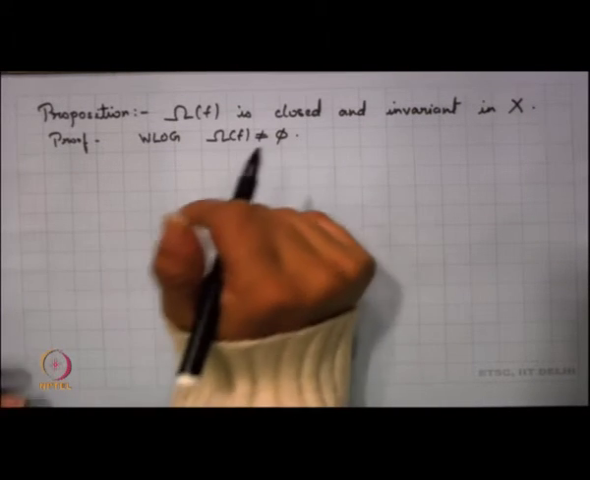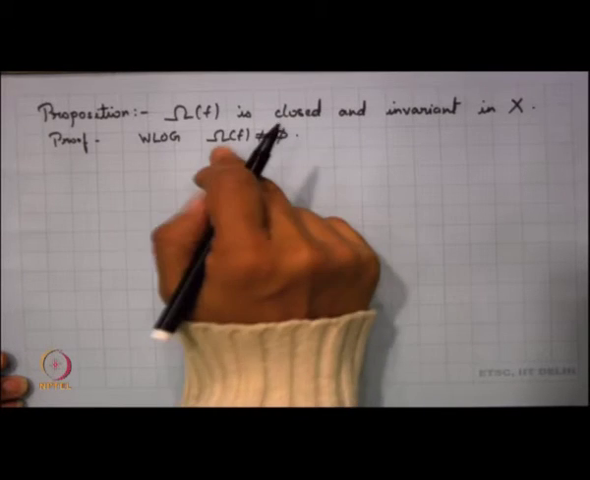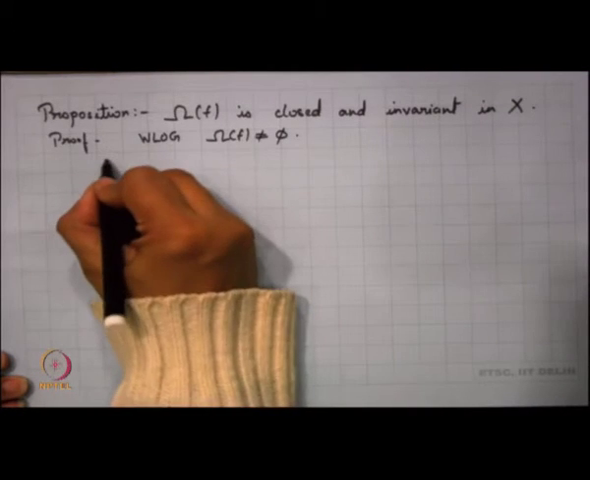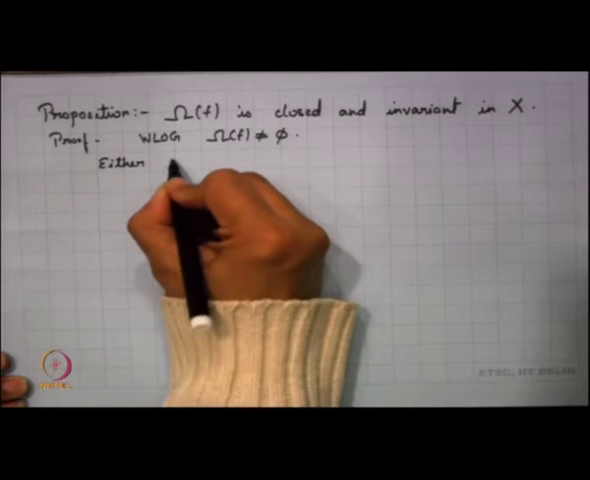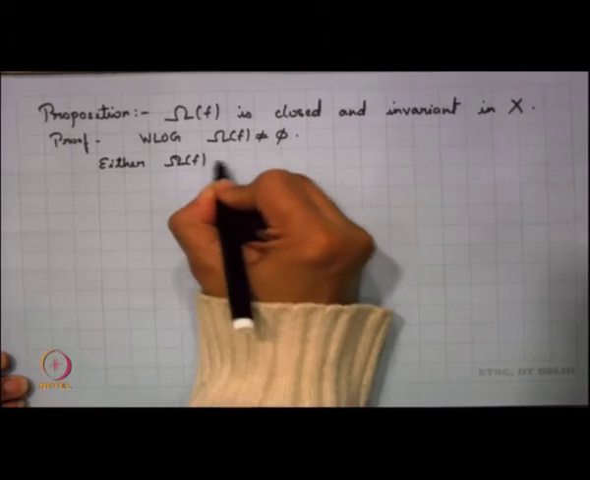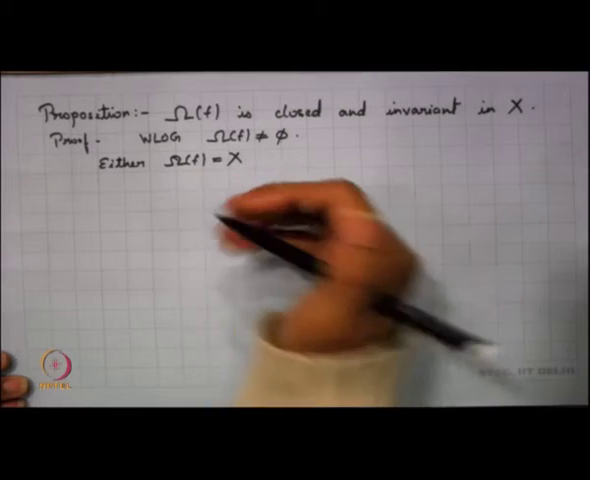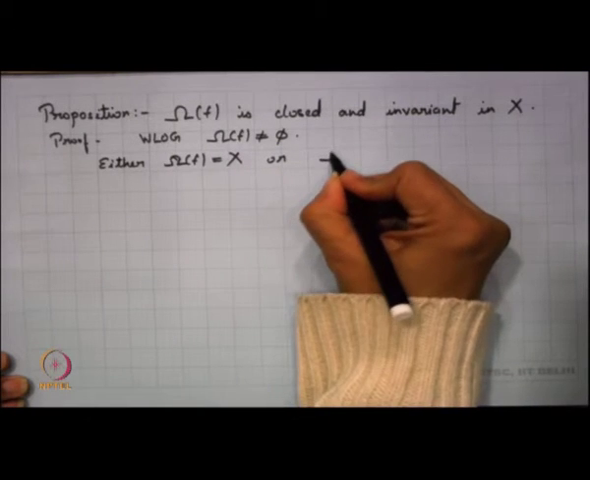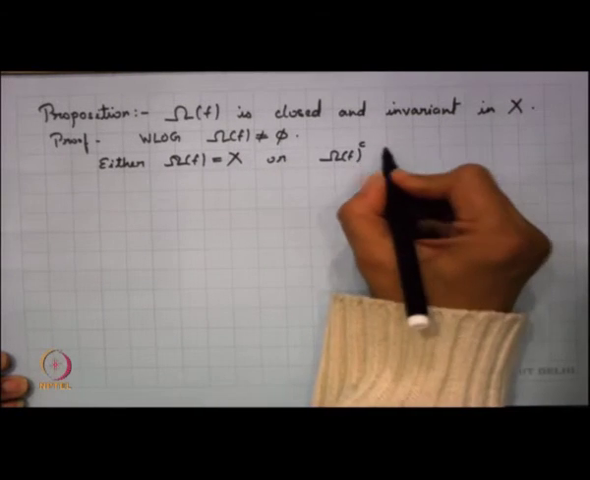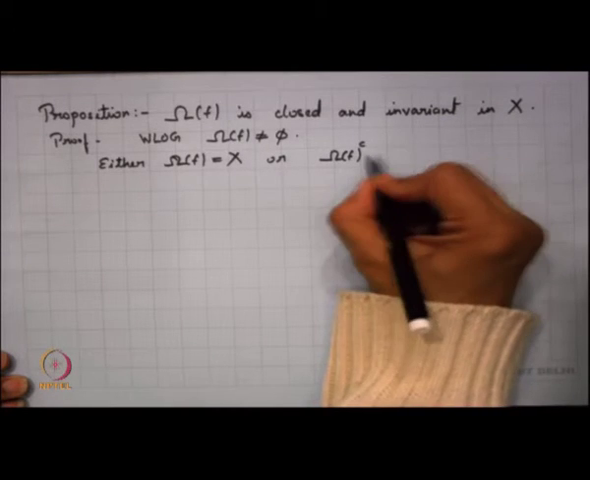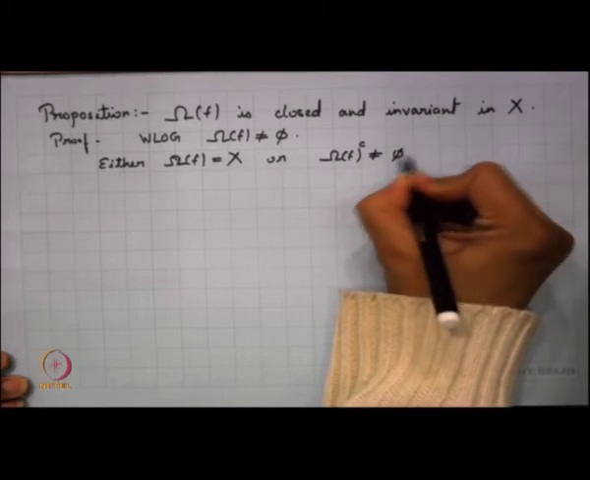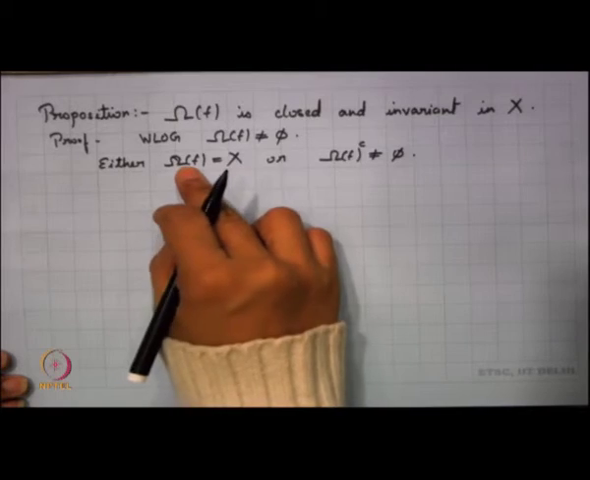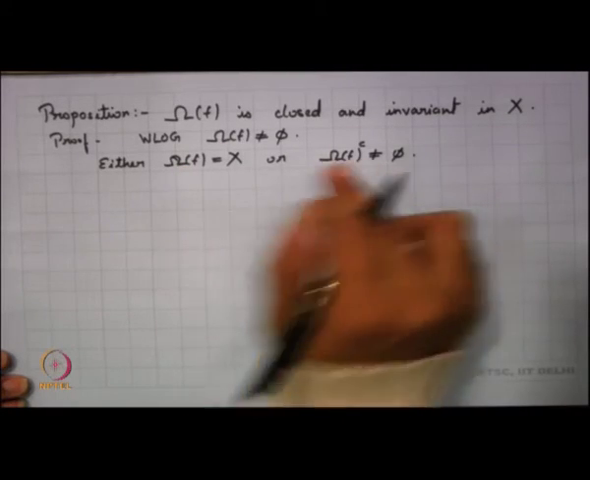Since omega f is non-empty, we know that this set could be the whole of X. So, we have either, again, if it is X, it is closed and invariant, right, or we have that the set of wandering points is non-empty, right. So, this is non-empty. Now, in the first case, again it is vacuously true, it is closed and invariant. So, we look into the second case.